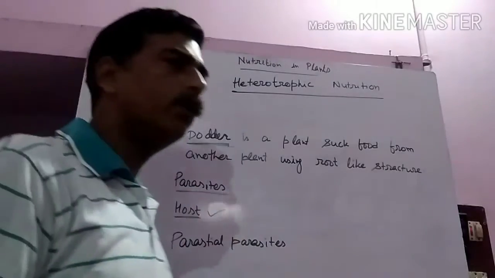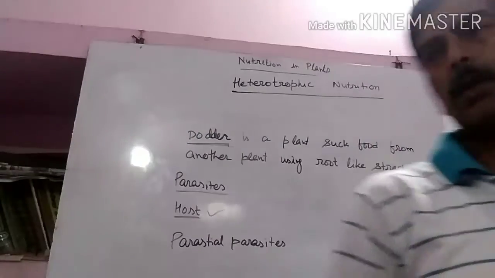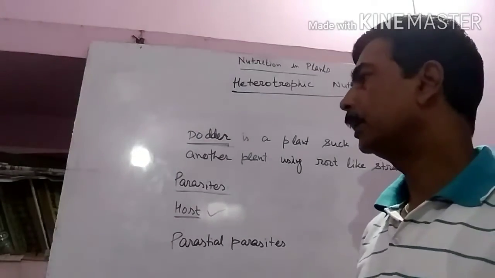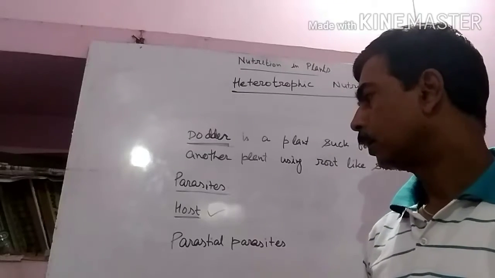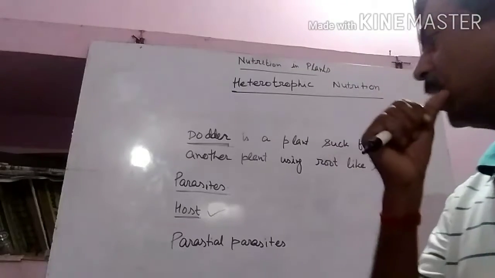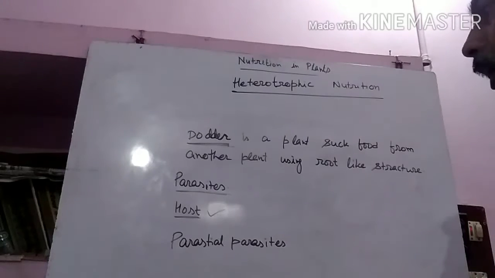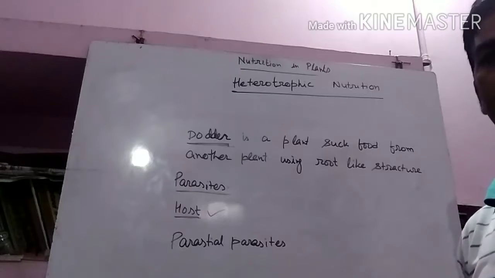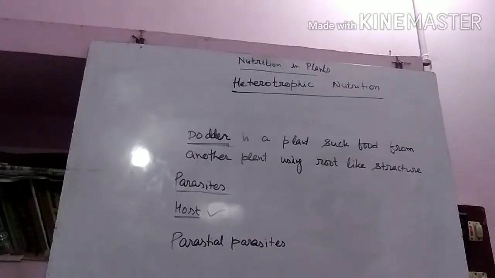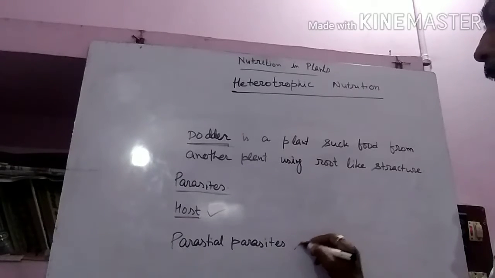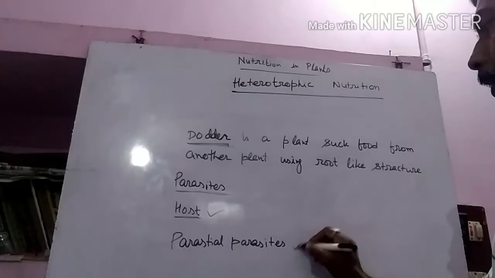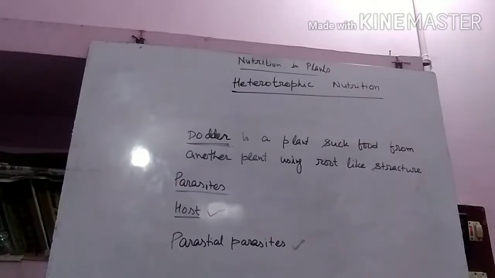As you have seen in your day-to-day life, in the surroundings, some neem trees or peepal trees grow on other trees. What are they doing? They are getting minerals and water from the stems of those plants. Okay, they are sucking minerals and water from that plant. So such a type of plant is called a parasite.